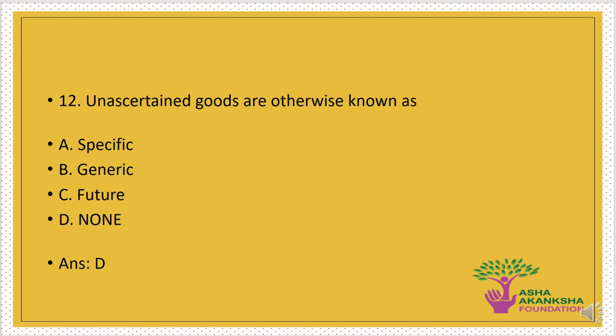The next question is the unascertained goods are otherwise known as which of the following? Options are A. Specific goods, B. Generic goods, C. Future goods, or D. None of the above. The correct answer to this question is option D. That is, unascertained goods are known as unascertained goods and by none other name.